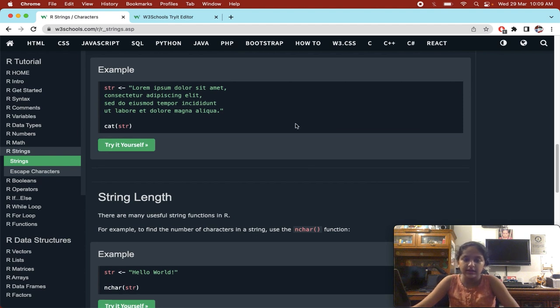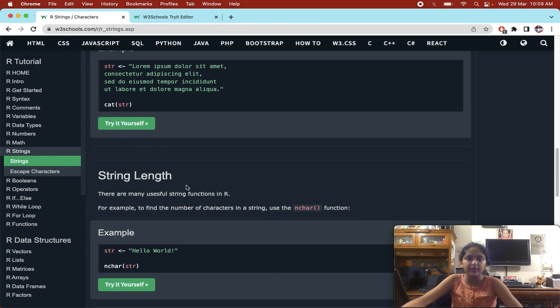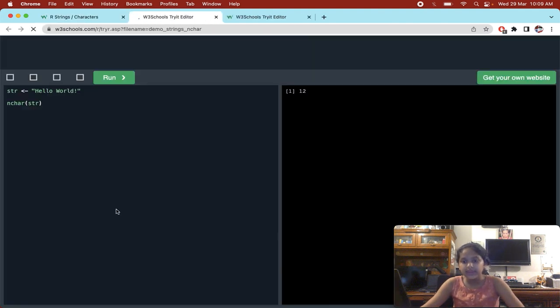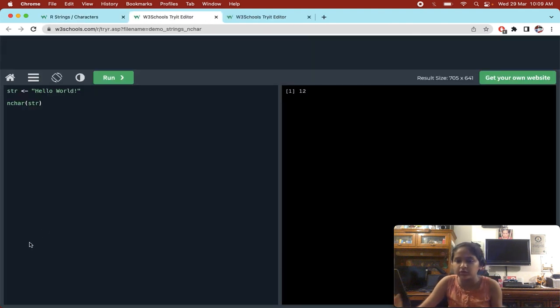Now string length. There is an nchar function to get the string length. So if you have written hello world and you want to see what the length of this character is. A string is also known as a character, if you can remember. I'm using character almost everywhere, because only then are you going to get the hang of it.